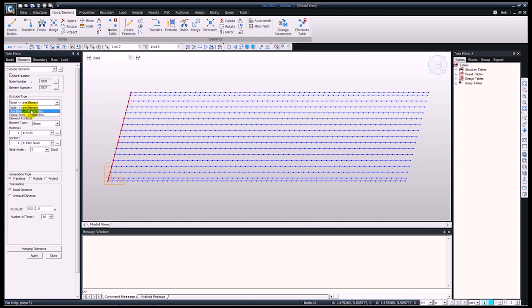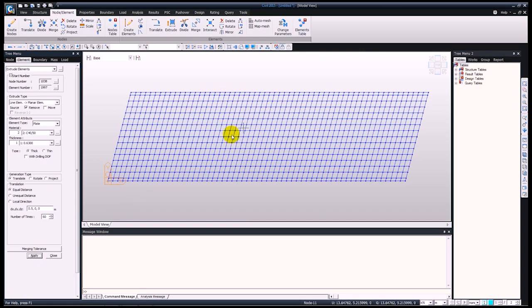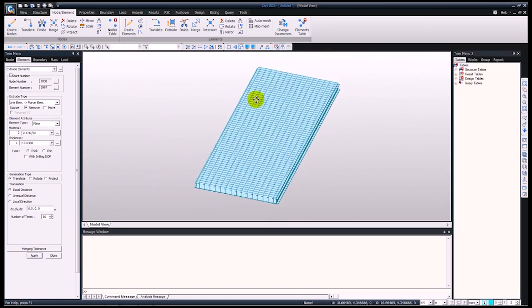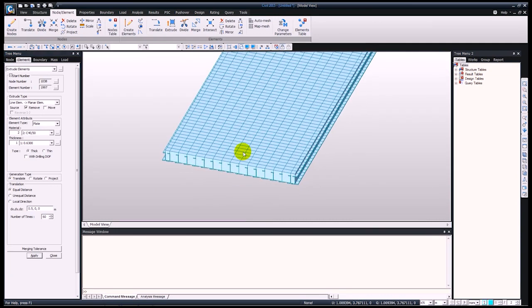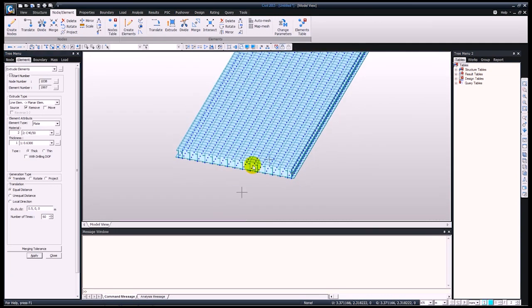So just go on to line element, into planar element, and these will be concrete, and they will have the same parameters. Okay, so by pressing apply, I can turn on the perspective view now, and we can see that now we have our concrete around the I girders.